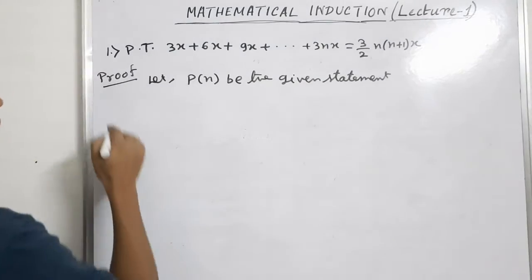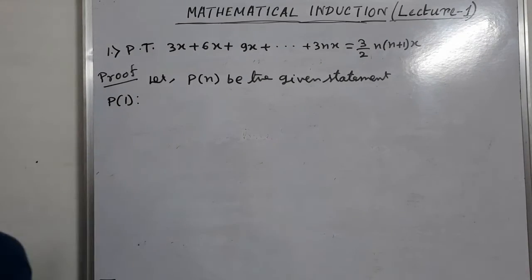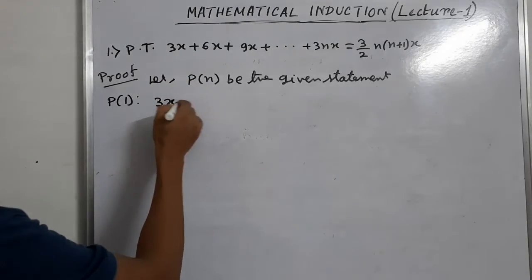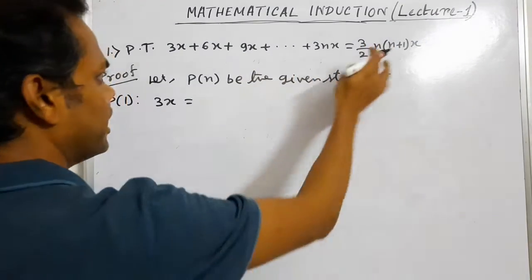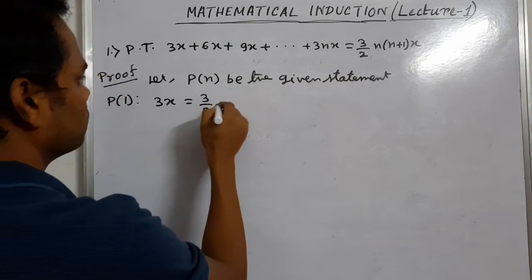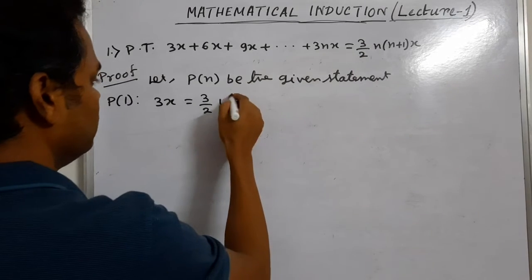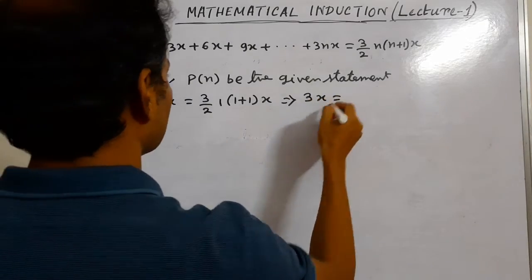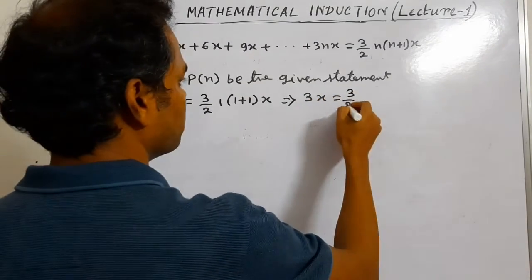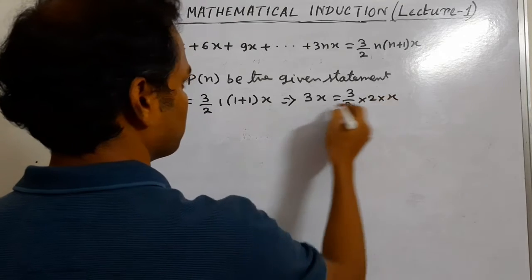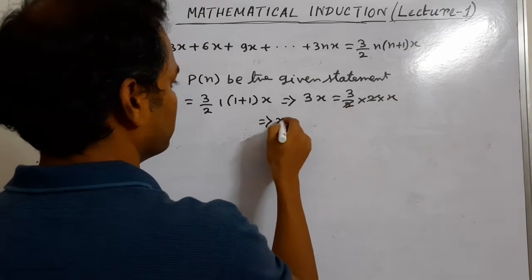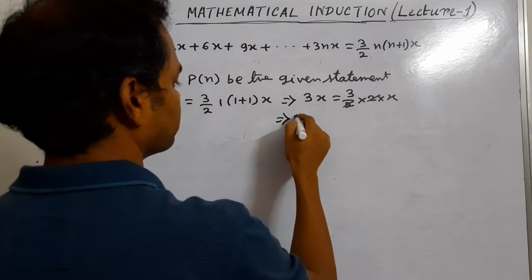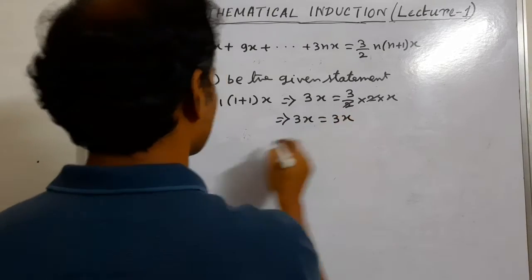Let P(n) be the given statement, then P(1). In the place of P(1), we take the first value from the left hand side, that is 3x, and in the right hand side we put n equals to 1, so n is replaced by 1. So we get 3x equals 3 by 2 into 2 into x. By cancellation we get 3x equals 3x.